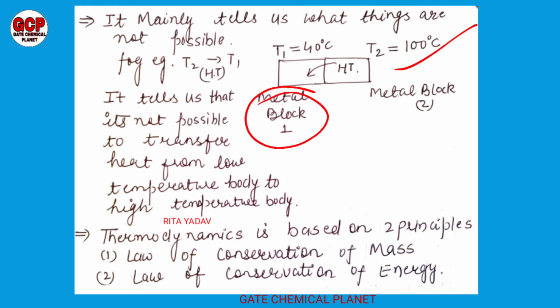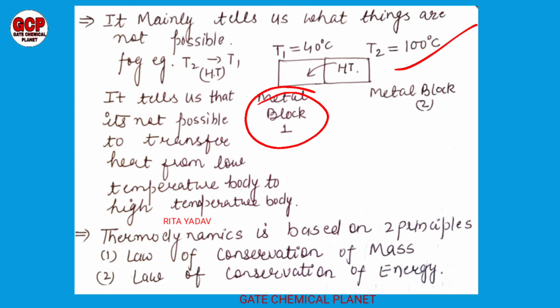So basically thermodynamics is the subject which tells us that it is not possible to transfer heat from a low temperature body to a high temperature body. So this is the thermodynamics which gives us the information that it is not possible to transfer heat from a low temperature body to a high temperature body. I think it is clear to all the students.